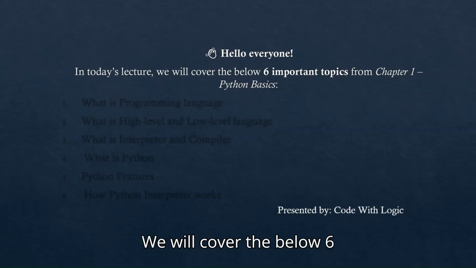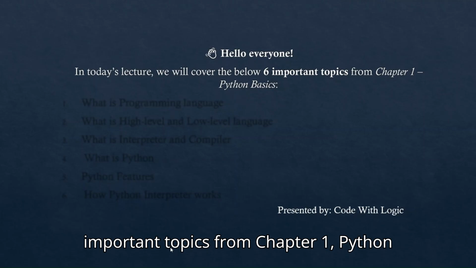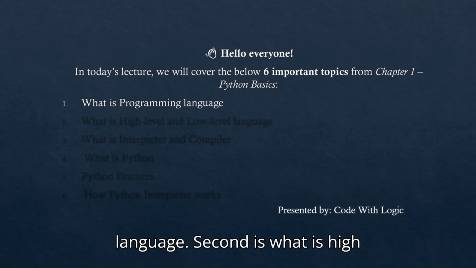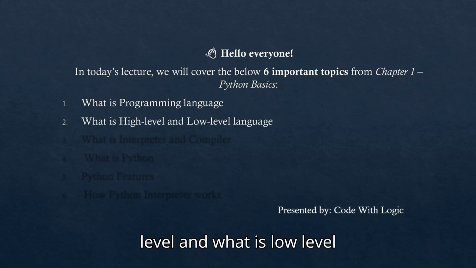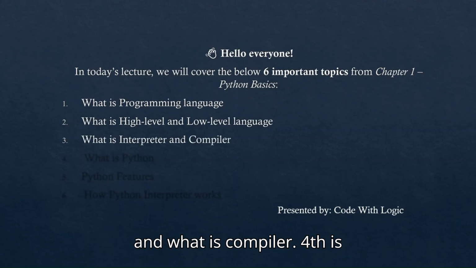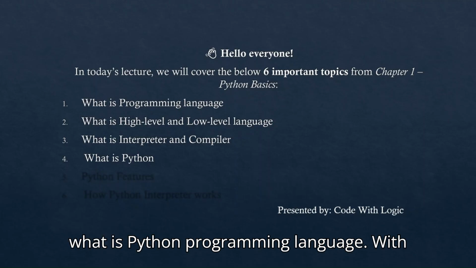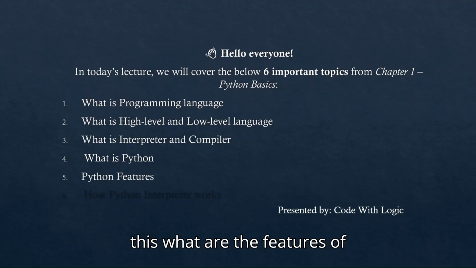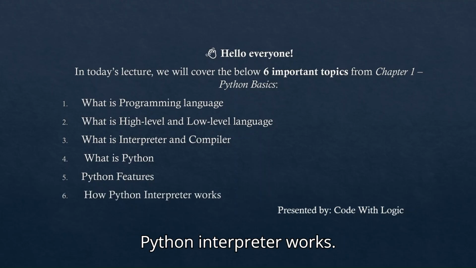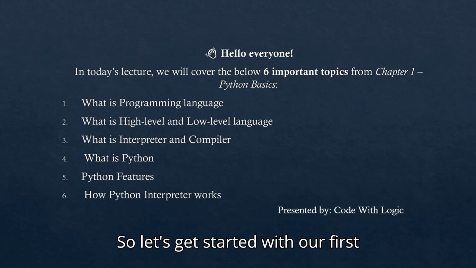We will cover the below 6 important topics from chapter 1 Python Basic. First is what is programming language. Second is what is high level and what is low level language. Third is what is interpreter and what is compiler. Fourth is what is Python programming language. Fifth is what are the features of Python. And sixth one is how Python interpreter works. So let's get started with our first question.